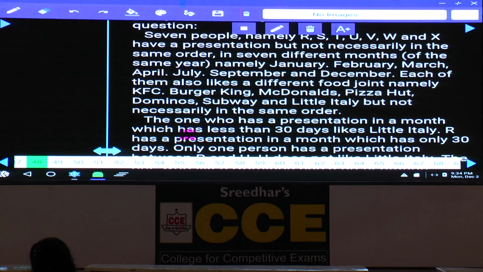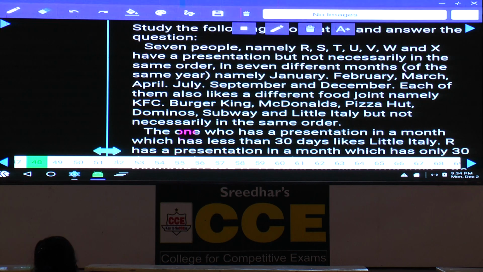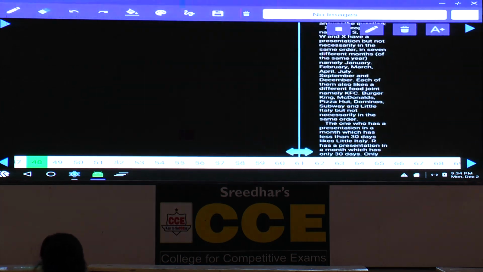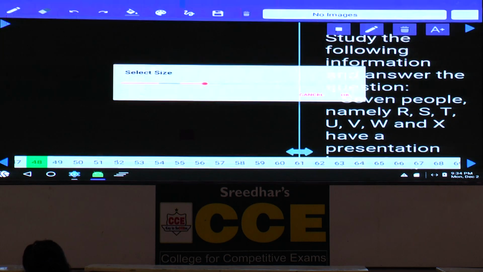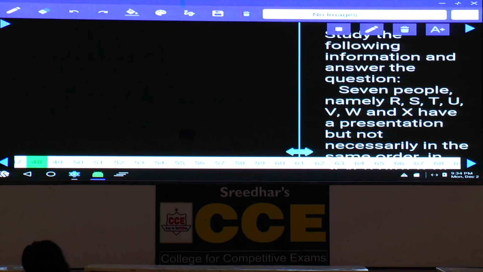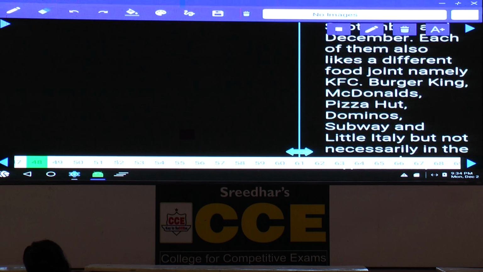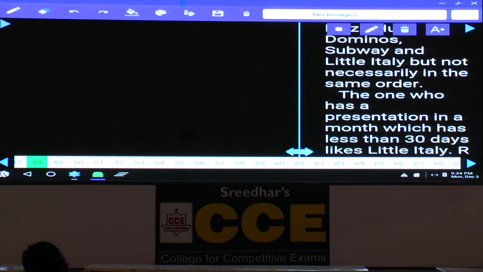Then 48 onwards. Now in this 48 onwards, 7 people are there. R, S, T, U, V, W, X. They have presentation but not necessarily in the same order, and 7 different months were given. What is the information we have? 7 different months, and each of them likes a different food joint, namely KFC, Burger King, and so on. And so how many parameters? There is one more parameter added to this one.